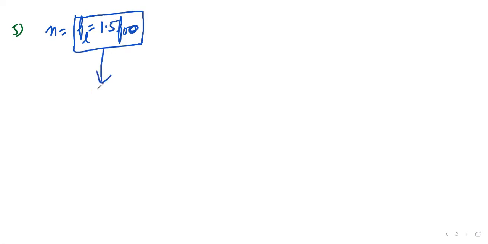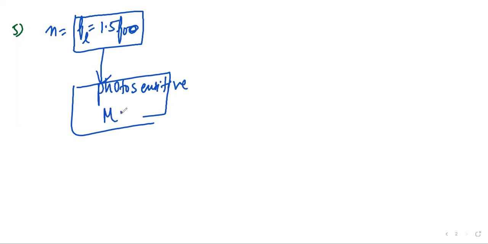The fifth one is talking about light of frequency. The frequency of light is given as 1.5 times the threshold frequency. I will represent the threshold frequency as f naught, right? So the frequency of light will be 1.5 times f naught, and it is incident on a photosensitive material.